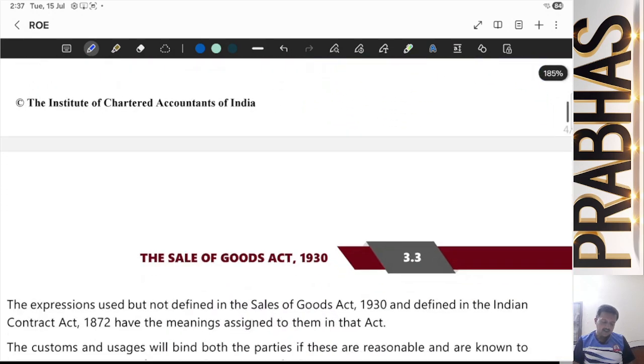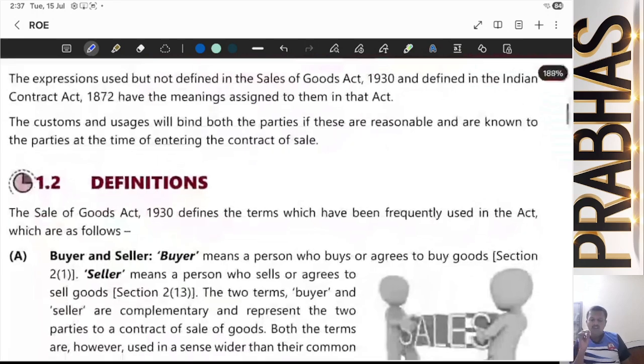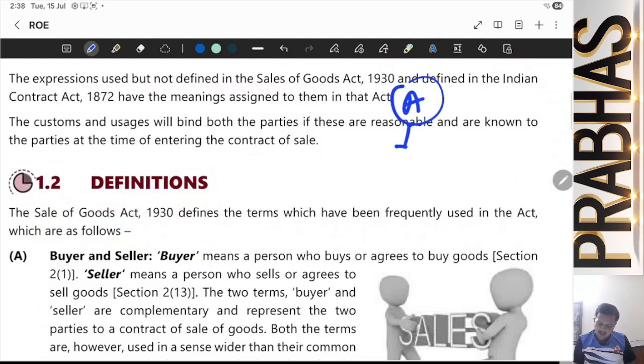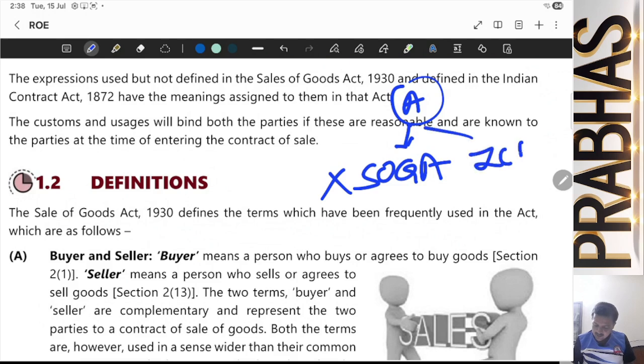Next, the expressions used but not defined in the Sale of Goods Act 1930, and defined in the Indian Contract Act 1872, have the meanings assigned to them in that act. So, for example, if there is a matter called A, which has not been covered under SOGA, SOGA is silent about it, but the Indian Contract Act speaks about it, then remember we need to consider what is there in the ICA, because there is no information available in the SOGA.